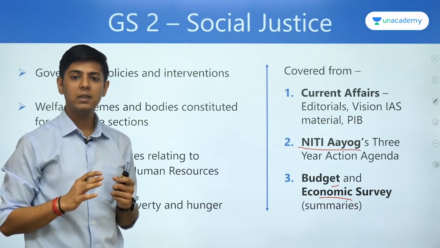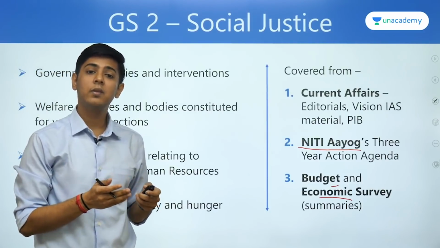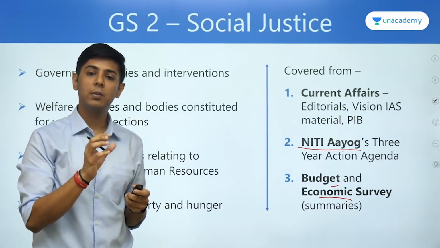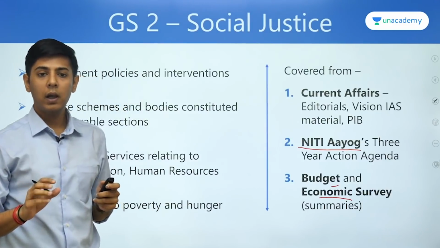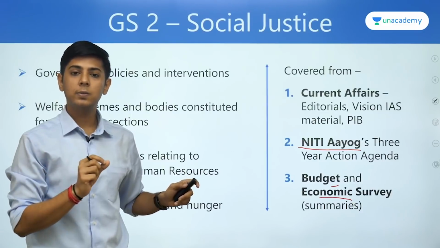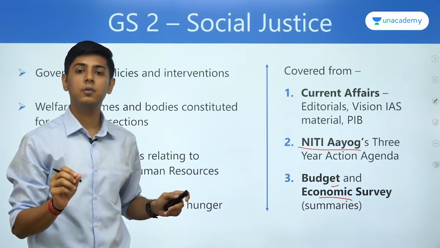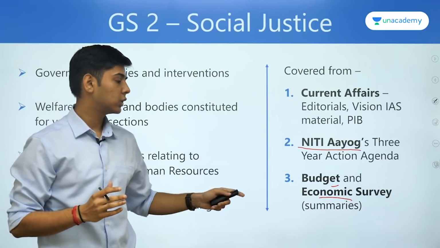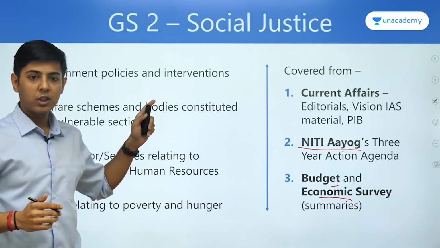So that would suffice. And there are certain queries regarding whether they should read the previous year budget, previous year economic survey or not. I say please do not. Just focus on the survey and the budget of that year in which you are appearing. So that is more than enough. And then you quote from these. As per the economic survey, following steps can be taken. As per the budget 2018-2019, the government has taken following steps with respect to education sector. So that is how you quote these resources, and they add a lot of value to your answer. So this is about social justice.